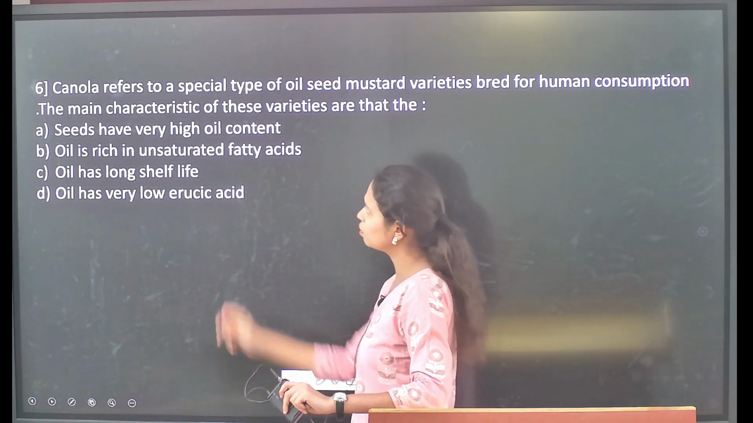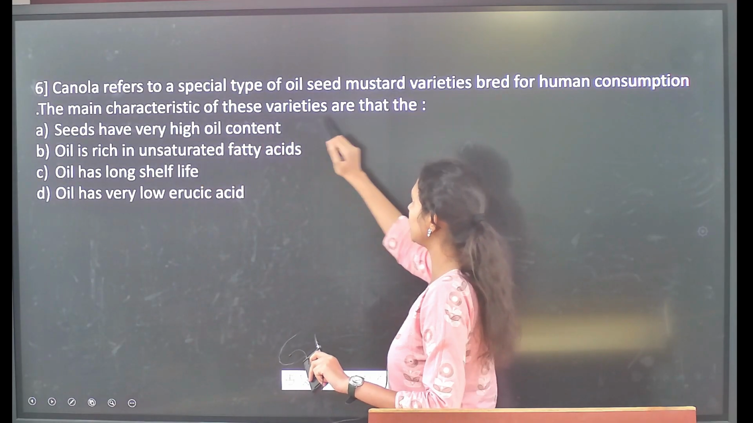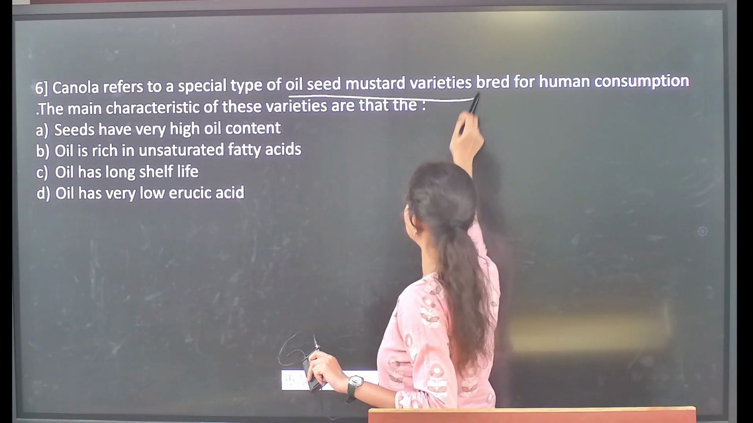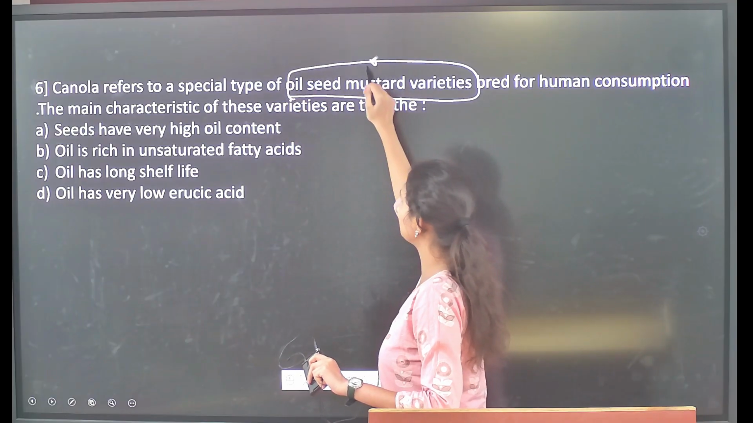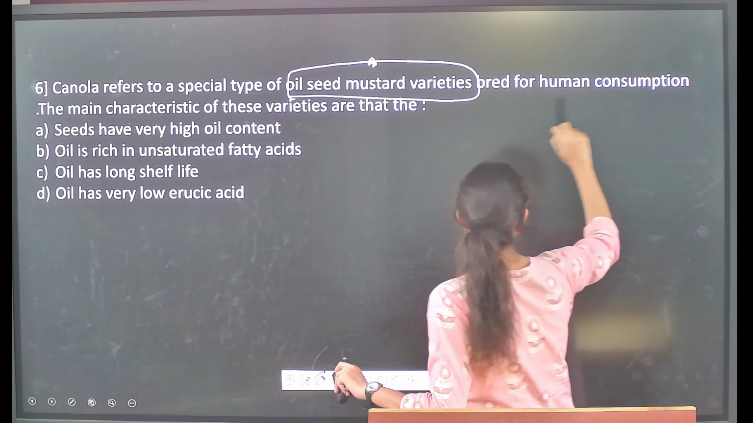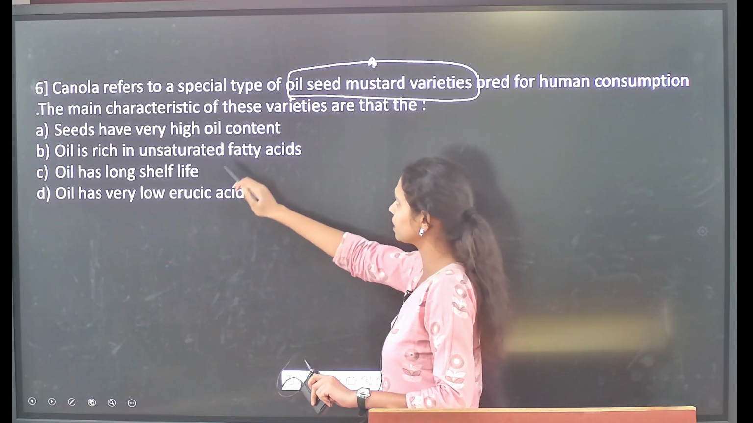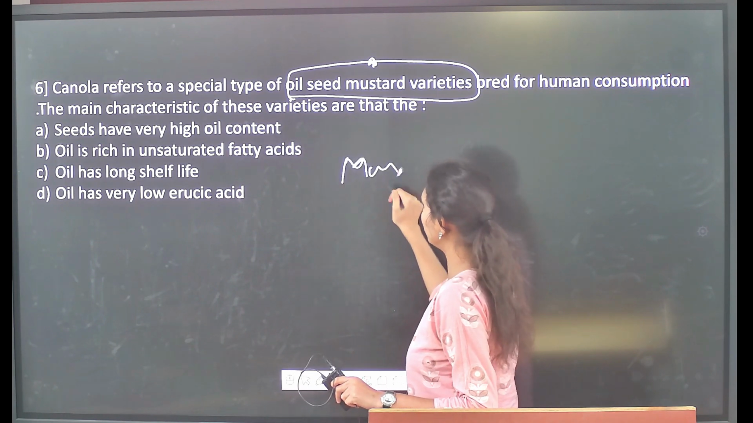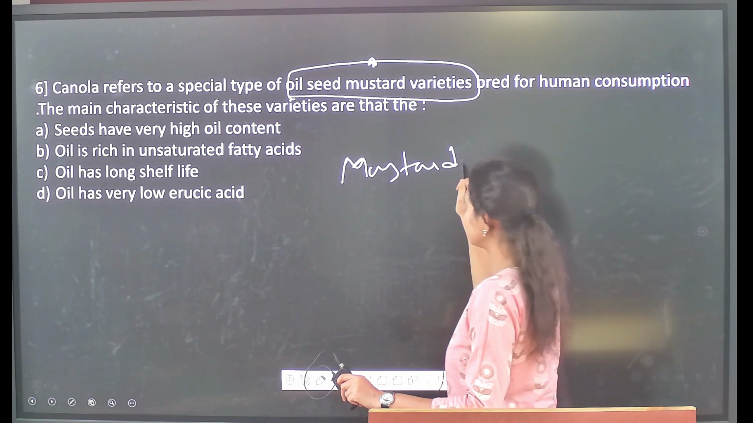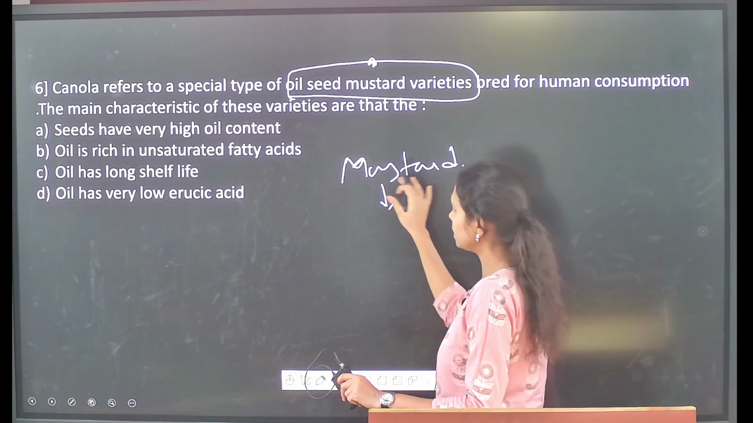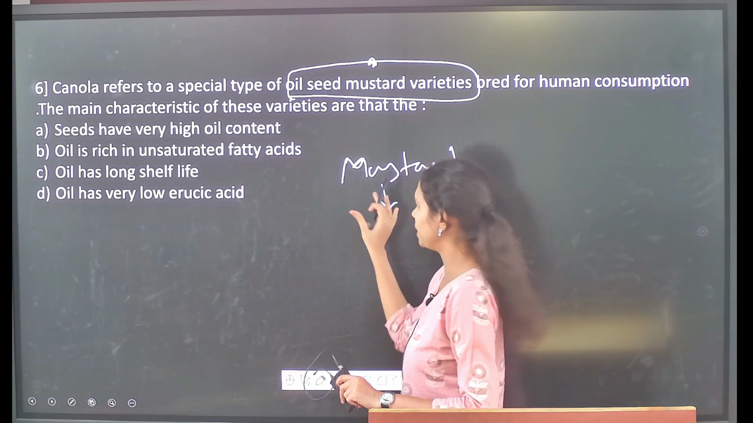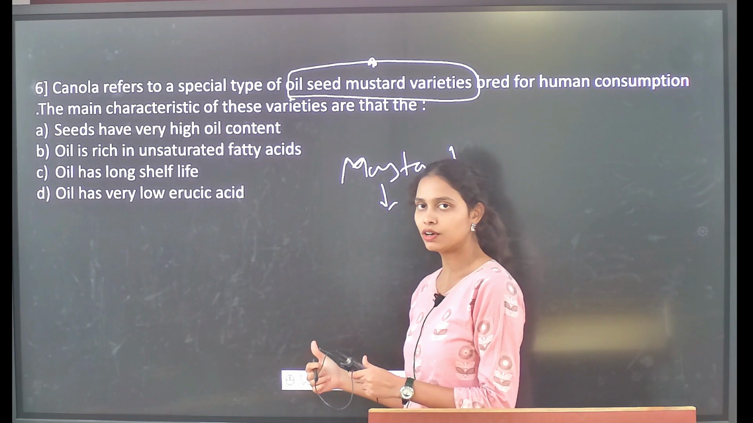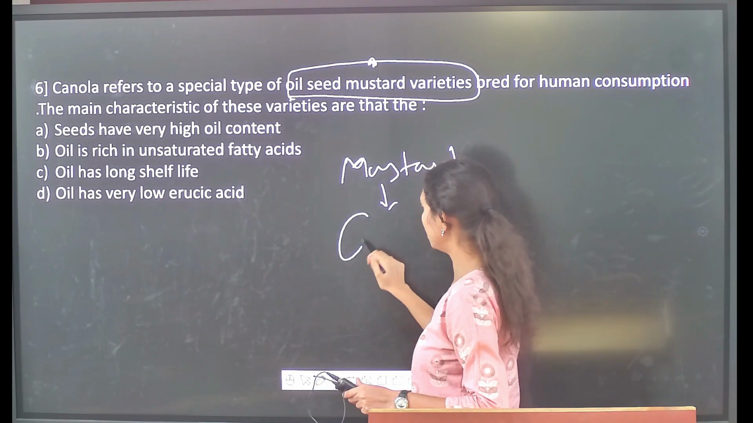Followed by canola, which refers to a special type of oilseed mustard variety. Canola is a mustard variety which is bred for human consumption. The main characteristic of these varieties is as follows. First and foremost, we all know mustard is an oilseed crop, and in this oilseed crop the scientists have developed a particular variety called canola.